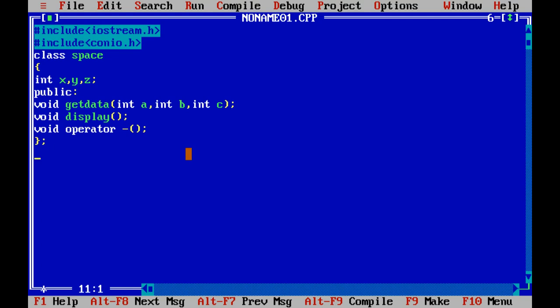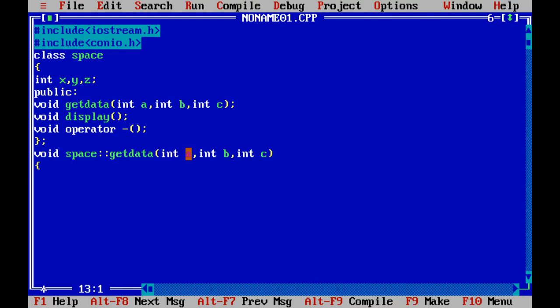And define each and every function outside of the class. So the return type of getdata is void, and the class to which it belongs is Space, scope resolution, and the name of the member function is getdata with three arguments: int a, int b, int c.